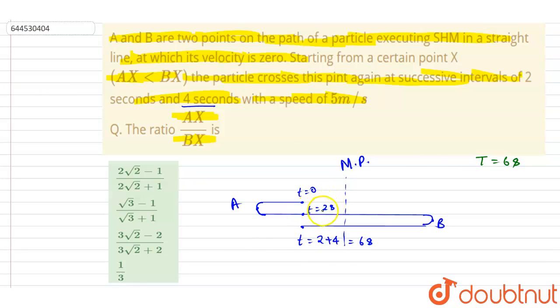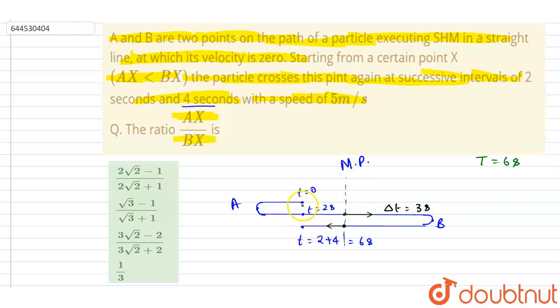Alright. Now if you see, we know that it started from mean position and then came to mean position again. How much time will it take for this? Half of the time period, right? To move from here to here to here, it will take 3 seconds. If I say this whole journey as delta t time, it will be half of the time period, that is 3 seconds.